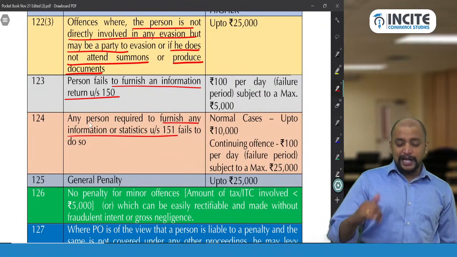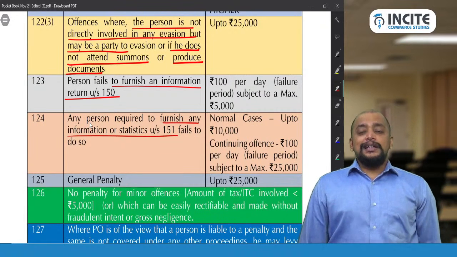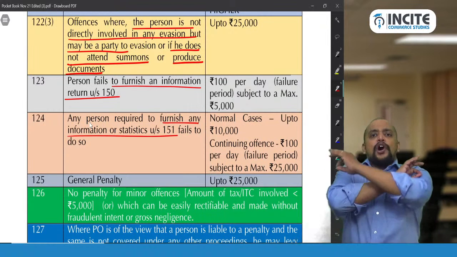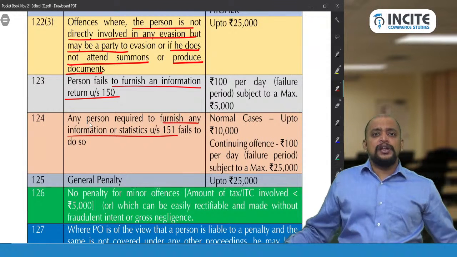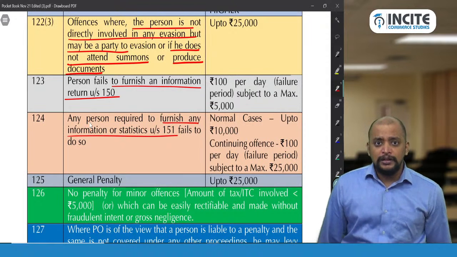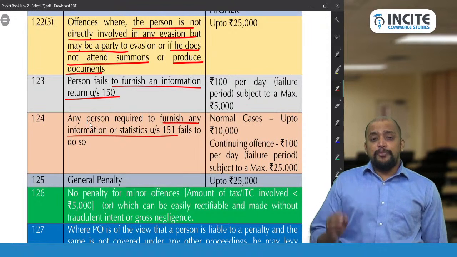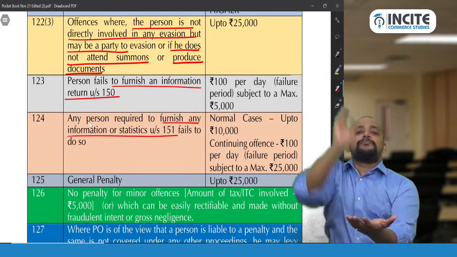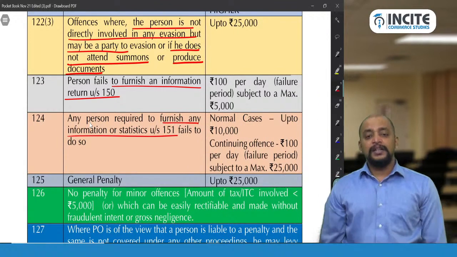Next, 124. That is, GST department is asking a bank manager, I want the transaction summary of all people who made a deposit or withdrawal more than 10 lakhs in a particular month in your bank. I want the details.